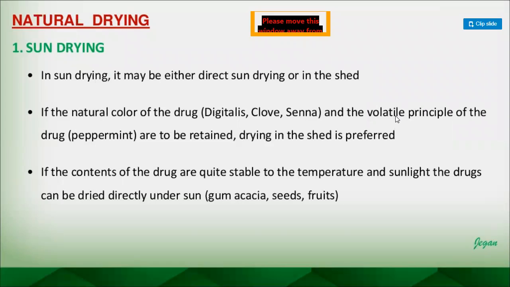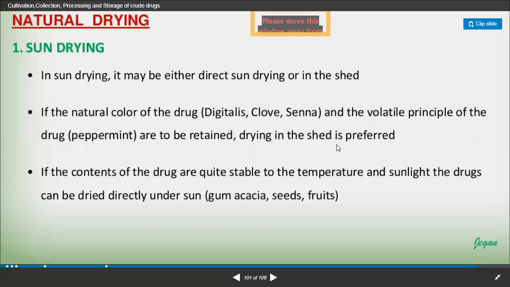So it will evaporate. So if you subject these kinds of drugs to natural drying or direct sun drying, what will happen? The main chemical constituent which we want, for which we have cultivated this medicinal plant, will evaporate, and afterwards you are not going to get the therapeutic value from those kinds of drugs. That's why shade drying is preferred for this kind of drug. We have to dry inside the room or where direct sunlight is not coming.